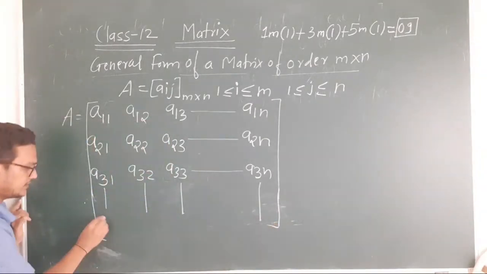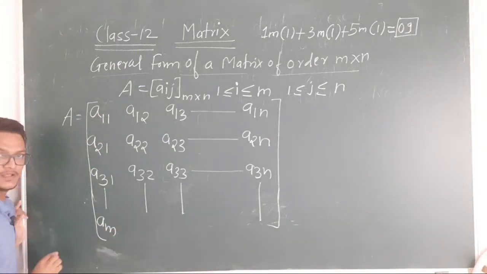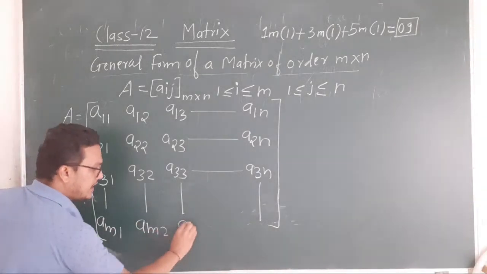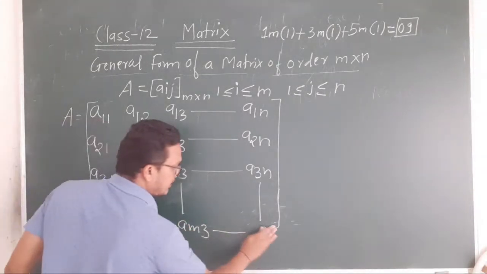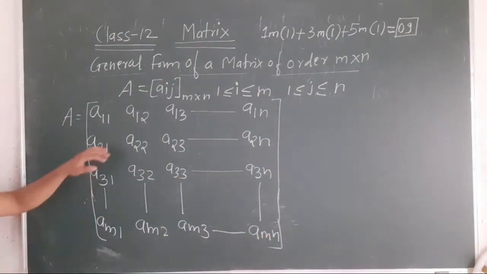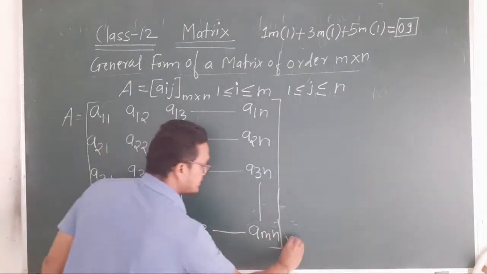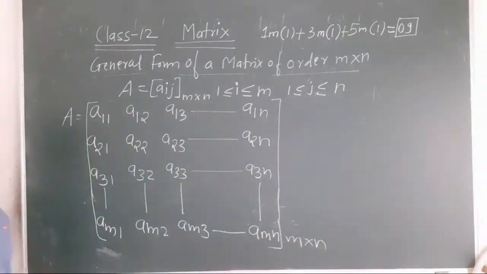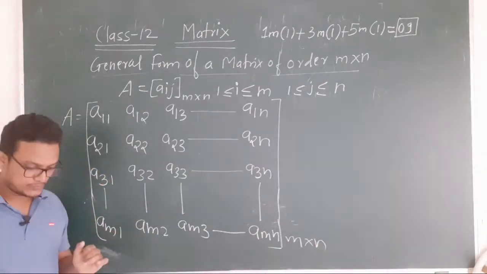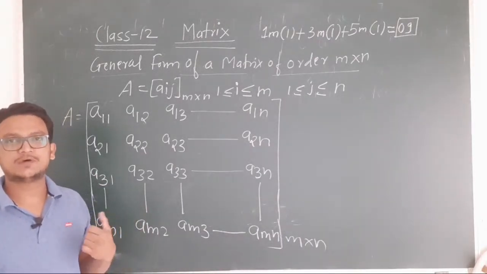Last one, okay, that will be what? Now I value is 1, 2, 3, so on up to M. So it will be AM1, AM2, AM3, so on up to AMN. Okay, so this is your general form of a matrix of order m cross n. This is the general form. Okay, अभी इसका use क्या है? As I told you, to solve the 1 mark question, we have to make use of this general form.